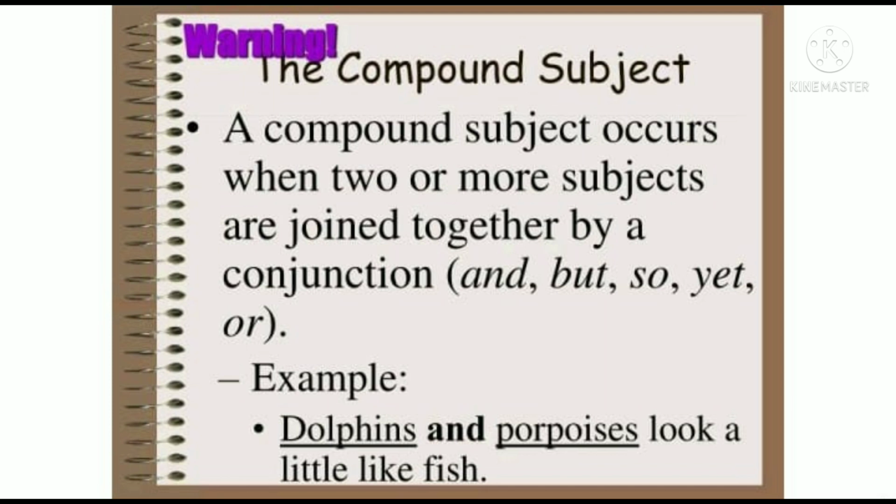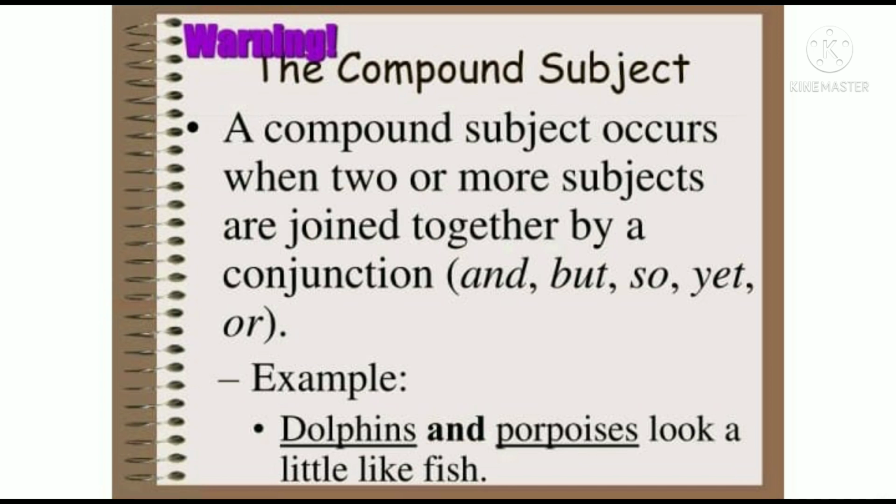Now coming to the term compound subject. Whenever the word compound comes, just note this down for the further classes also. Whenever you get the word compound, we generally use conjunctions. What is a conjunction? A joining word: and, but, or. So when I am speaking about compound subject, it means that there are two or more persons. There will be a conjunction.